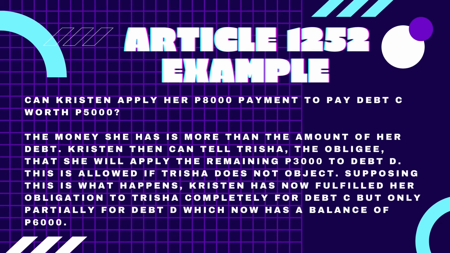The answer is yes. But wait, the money she has is more than the amount of her debt. Kristen then can tell Trisha the obligee that she will apply the remaining 3,000 to debt D. This is allowed if Trisha does not object. Supposing this is what happens, Kristen has now fulfilled her obligation to Trisha completely for debt C, but only partially for debt D, which now has a balance of 6,000 pesos.